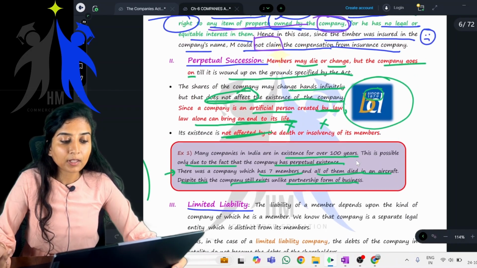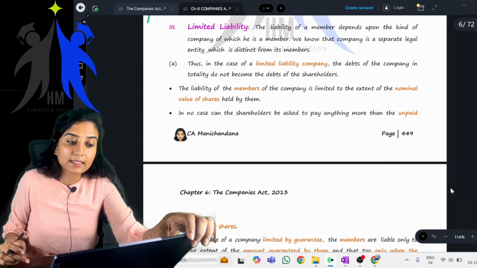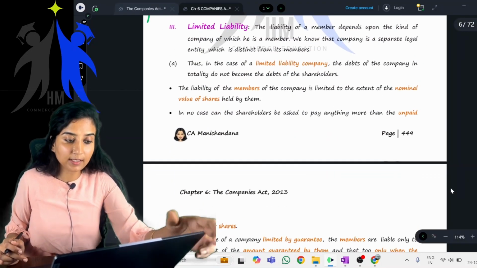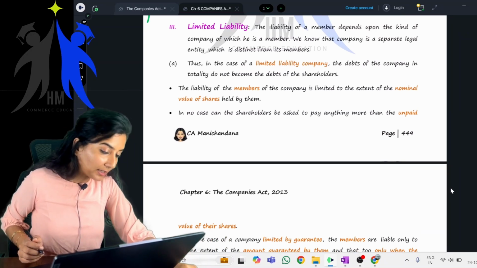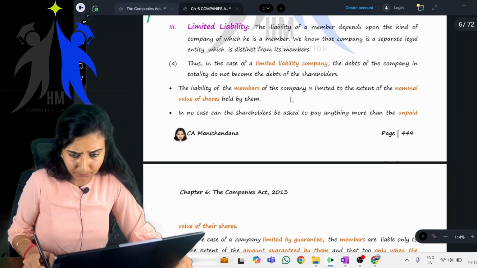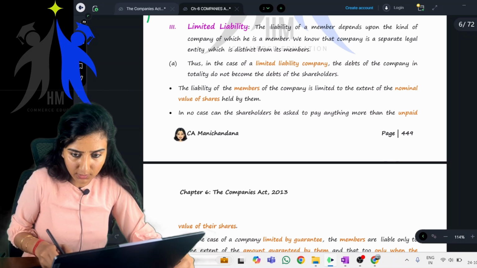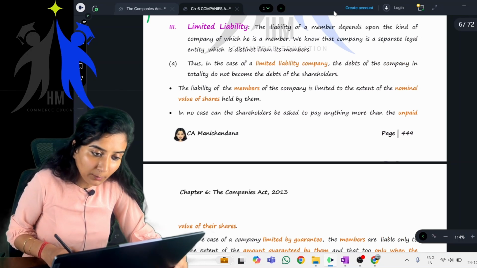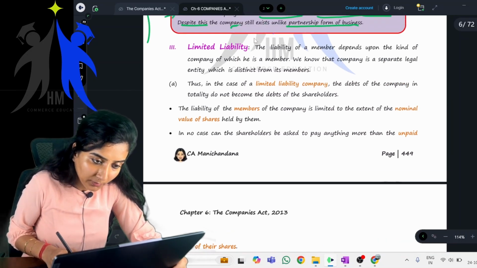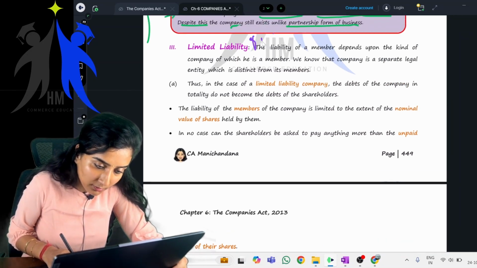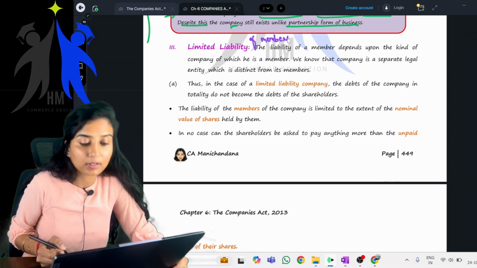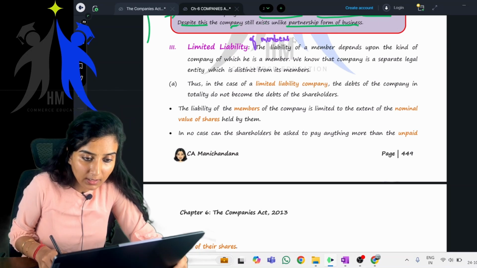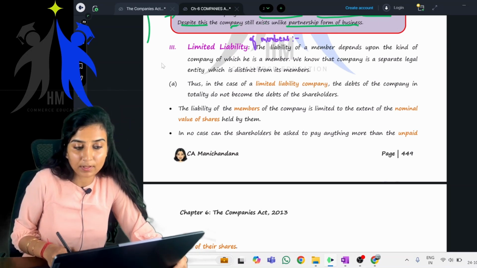Right. Let's start with the next feature, that is limited liability. Before starting, children, I'll just make you write. Just write down: limited liability of members. Getting it? What is it? Limited liability of members.